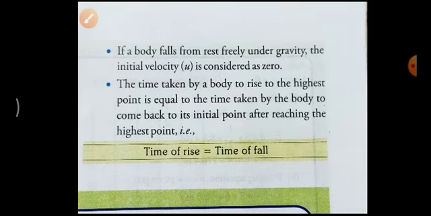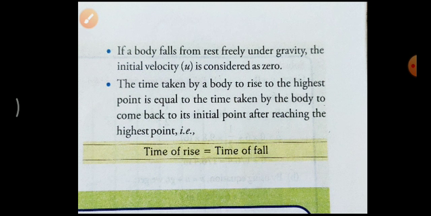Then the next one, if a body falls from rest freely under gravity, the initial velocity u is considered as 0. Several times I said this one also, whether the object is starting from rest or falling from rest, that means the initial velocity u is equal to 0 only.